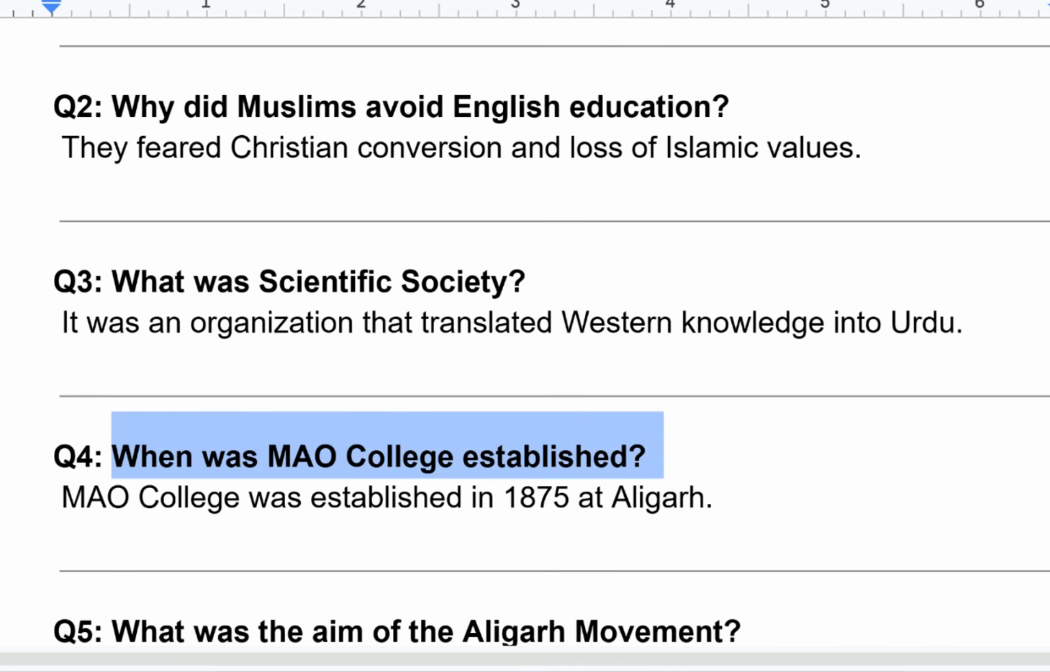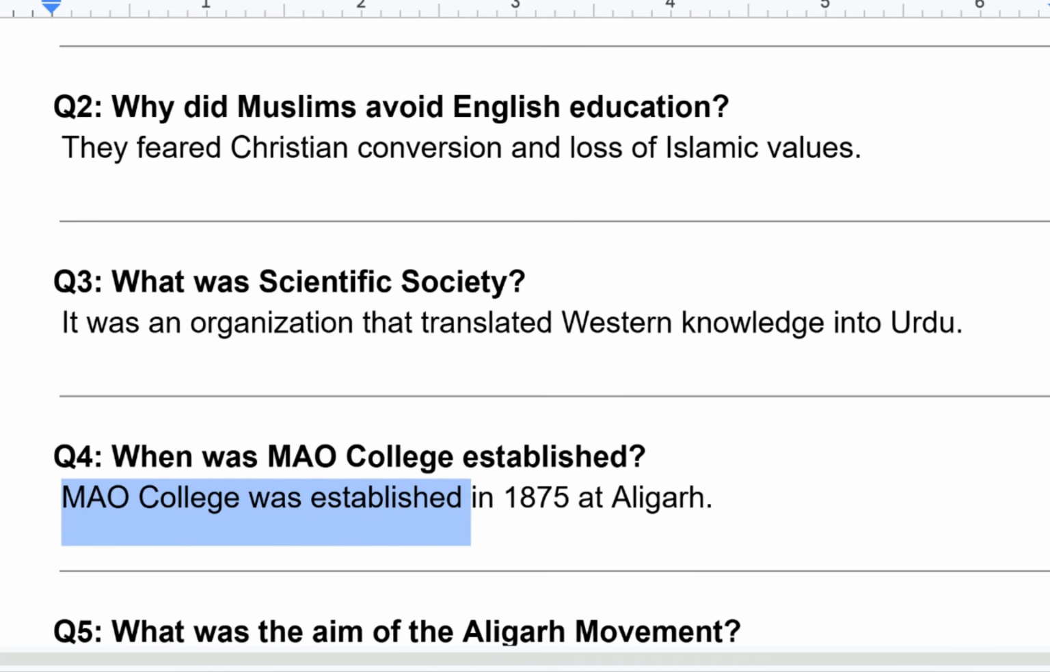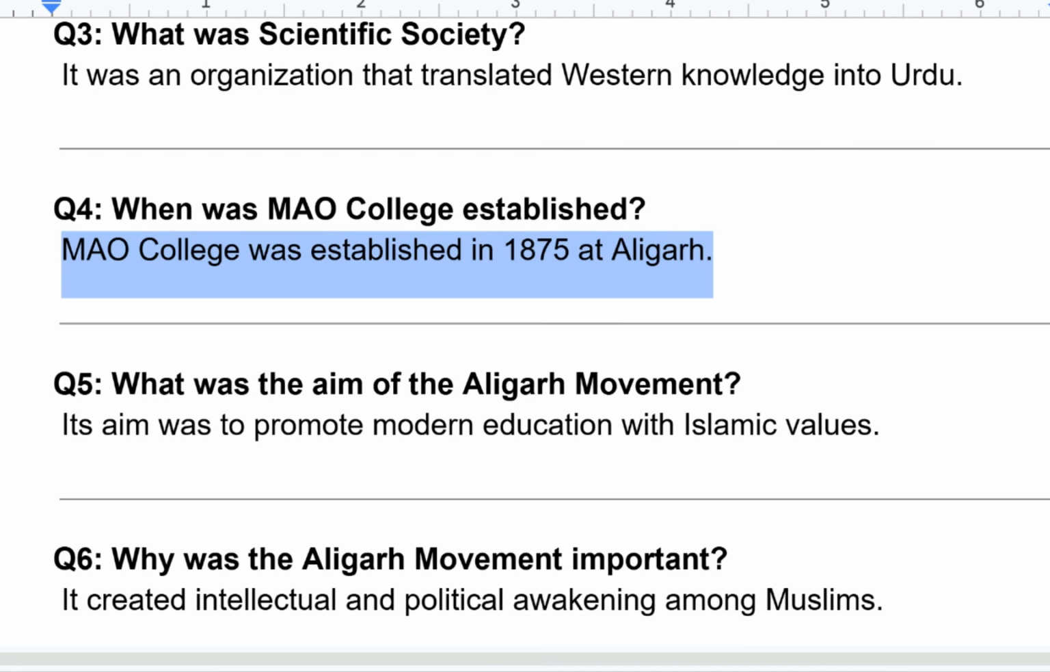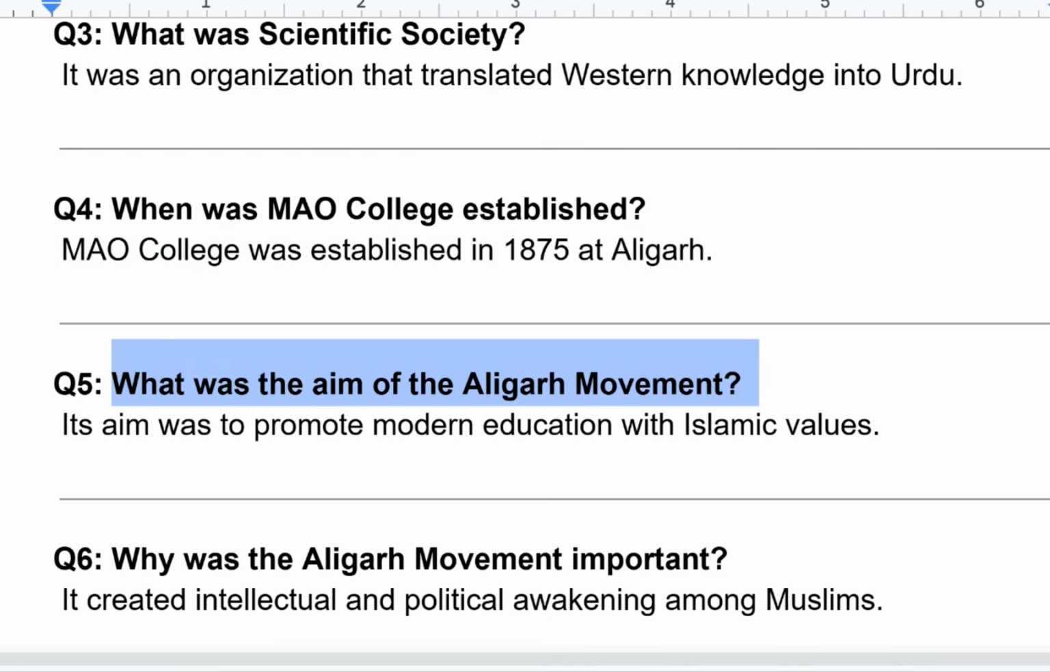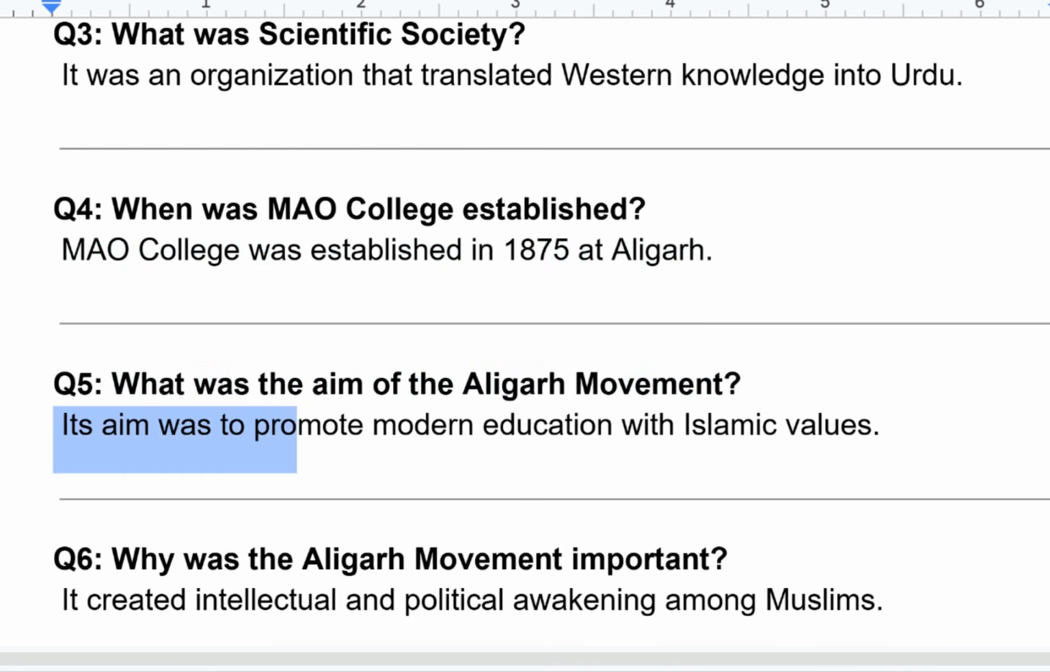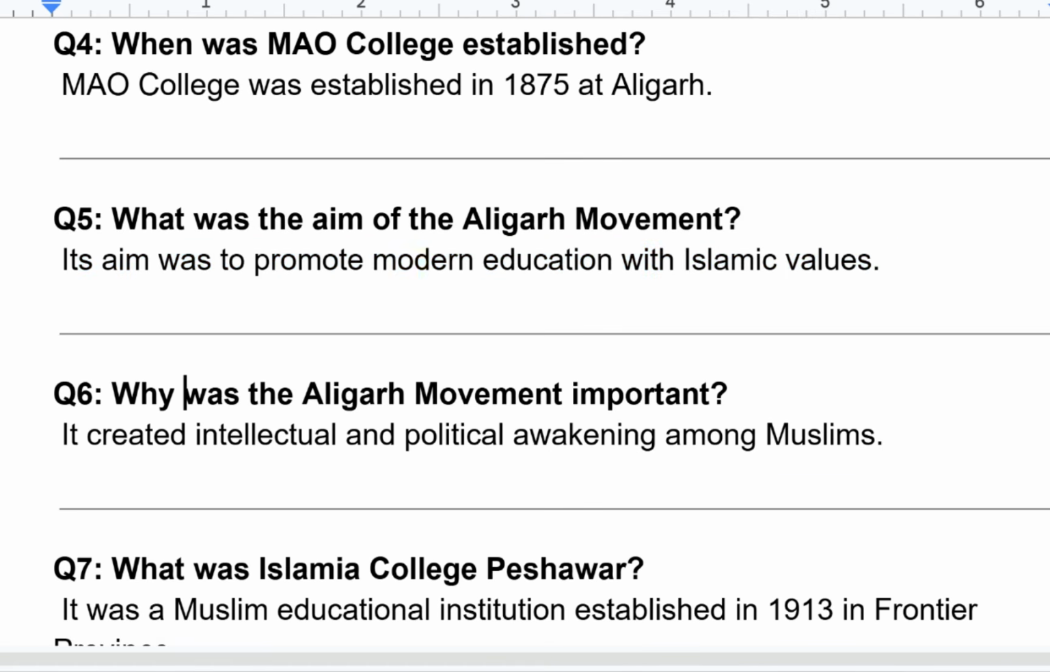When was MAO College established? MAO College was established in 1875 at Aligarh. What was the aim of the Aligarh movement? Its aim was to promote modern education with Islamic values.